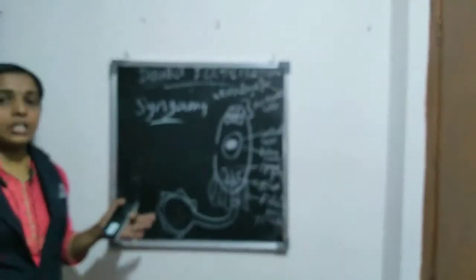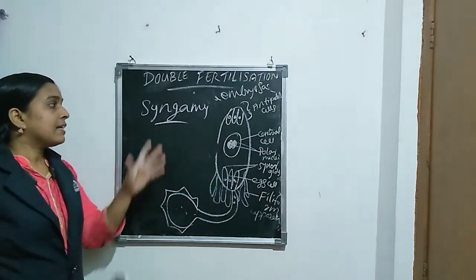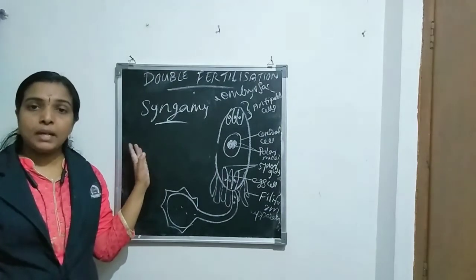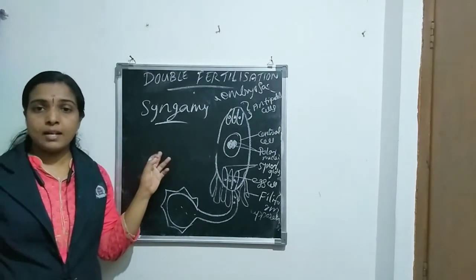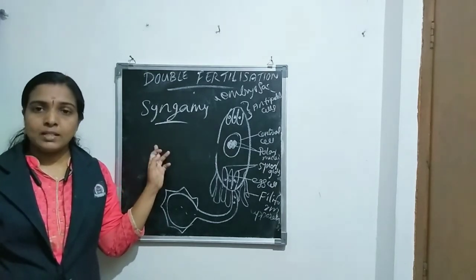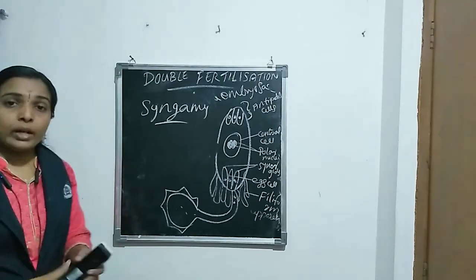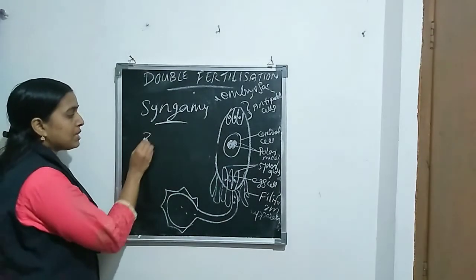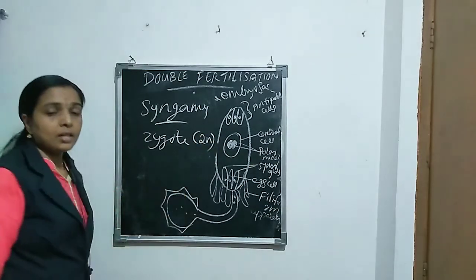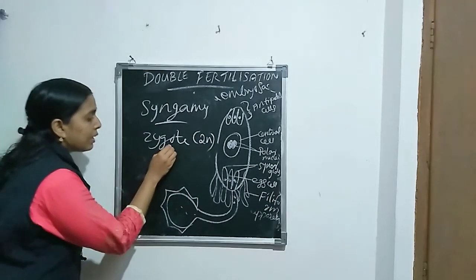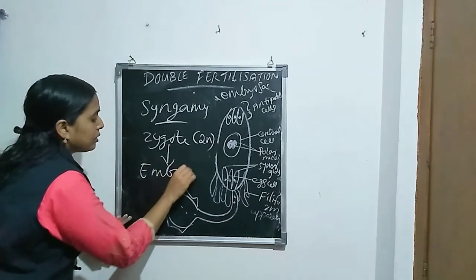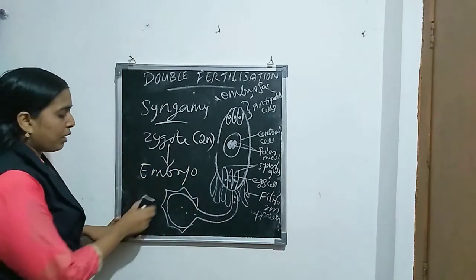First fertilization is known as syngamy. Syngamy means normal fertilization, the fusion of male and female gametes. This fertilization is known as syngamy. What is the product of syngamy? Zygote is the product. Zygote is a diploid structure. Zygote develops into embryo.